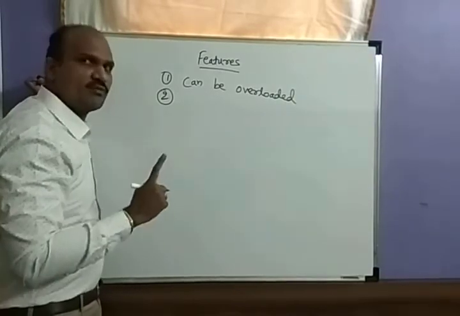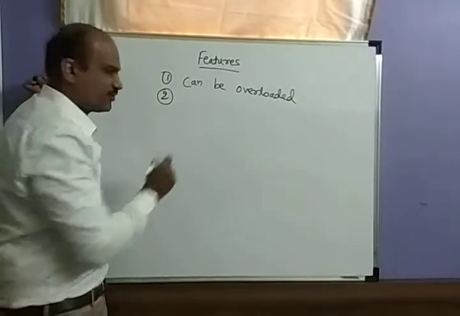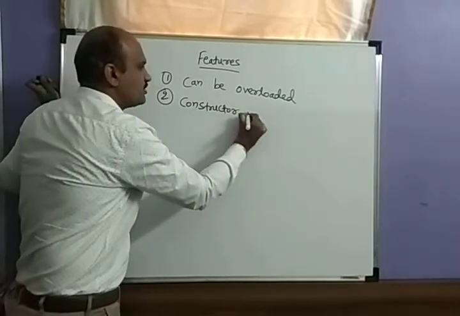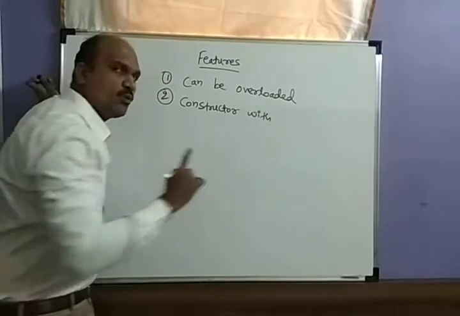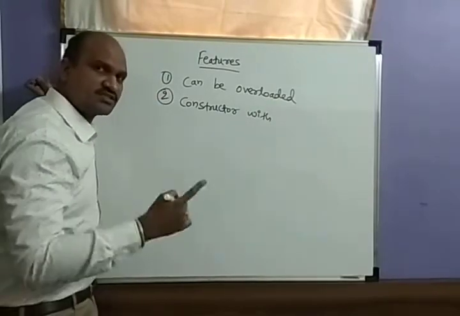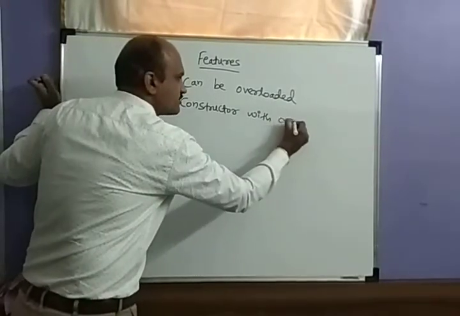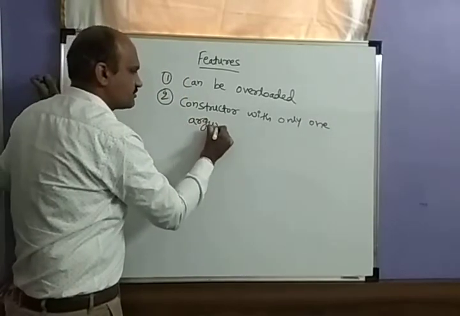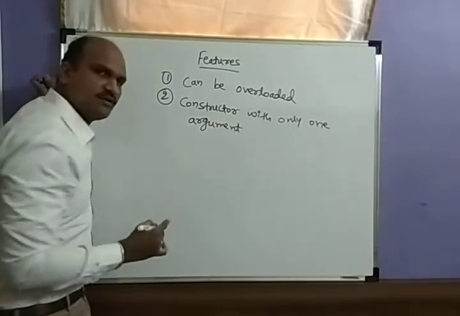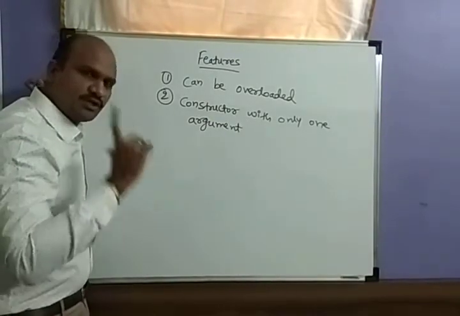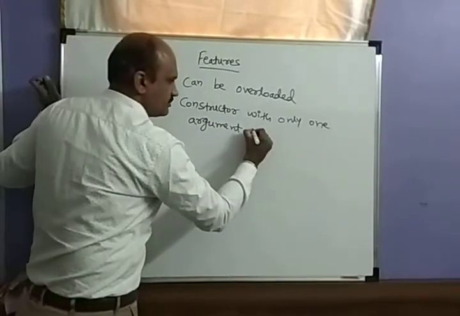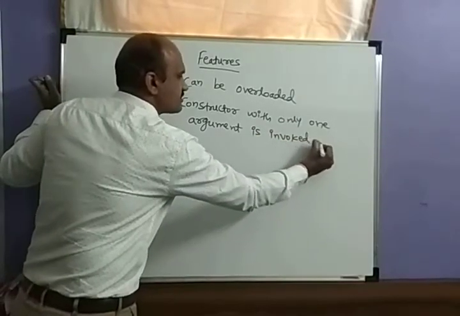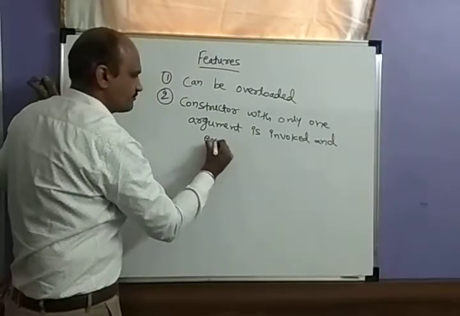If it is one argument also, it will be invoked and executed, and that's why we said one or more arguments.